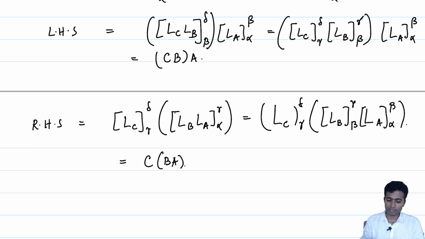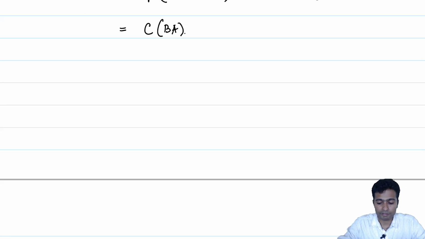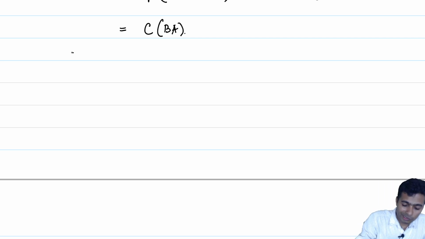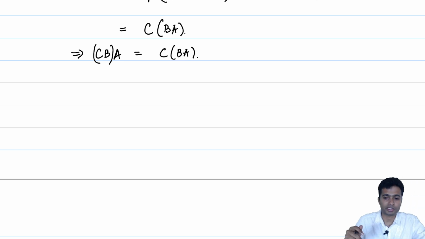So as you can see, the power of the machinery which we have developed till now helps us very easily in establishing that CB times A is equal to C times BA, that matrix multiplication is associative.